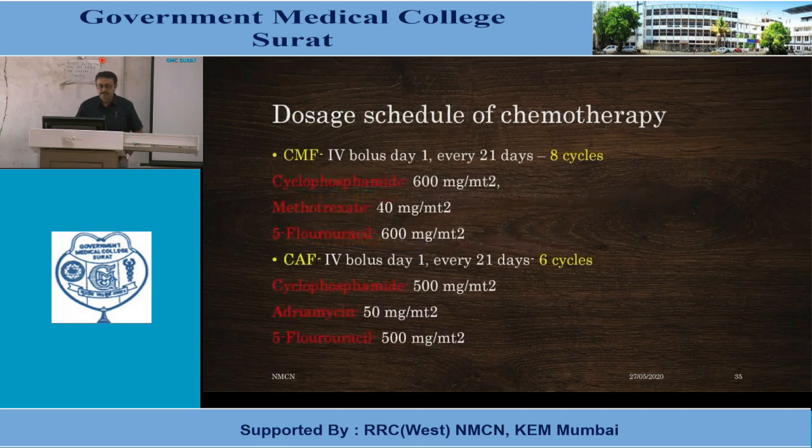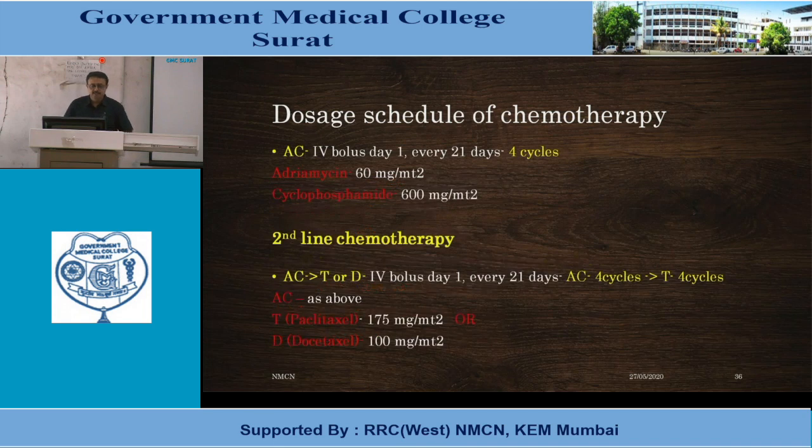Dosage schedule will be like that. In CMF, we do IV bolus on day 1 every 21 days for 8 cycles. Cyclophosphamide is given 600 milligram per meter square, methotrexate 40 milligram and 5-fluorouracil 600. The CF regimen is given again IV bolus on day 1 every 21 days for 6 cycles: cyclophosphamide 500 milligram per meter square, adriamycin 50 milligram per meter square and 5-fluorouracil 500 milligram per meter square.